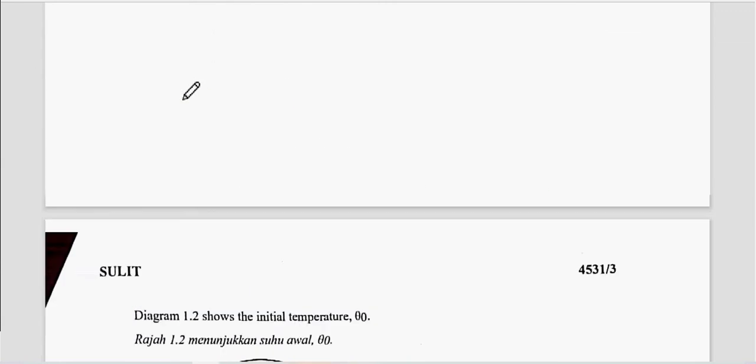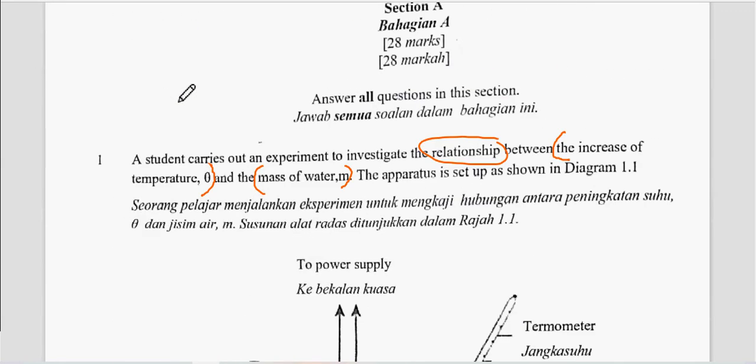So go back to the first line. Now we already know that the mass of the water is the manipulated variable, and the increase of temperature will be the responding variable.